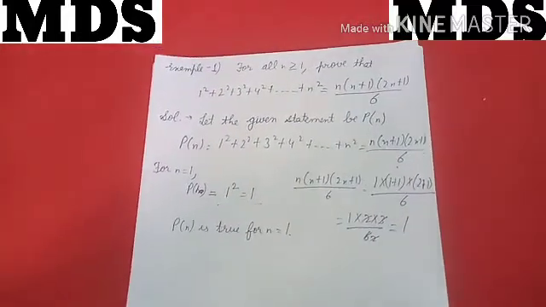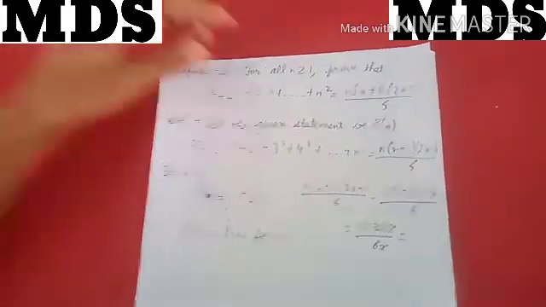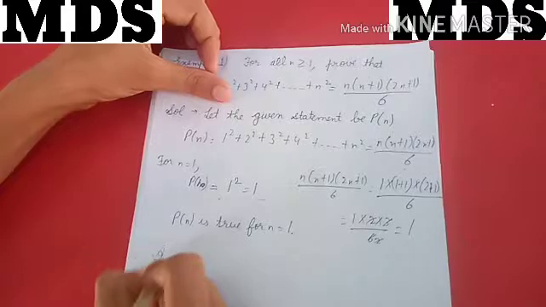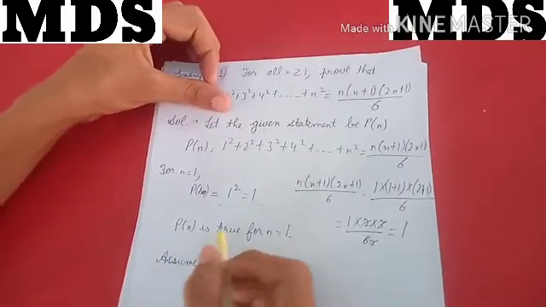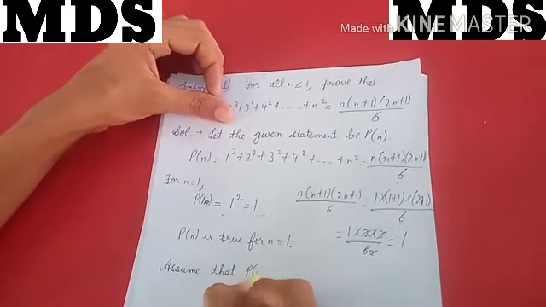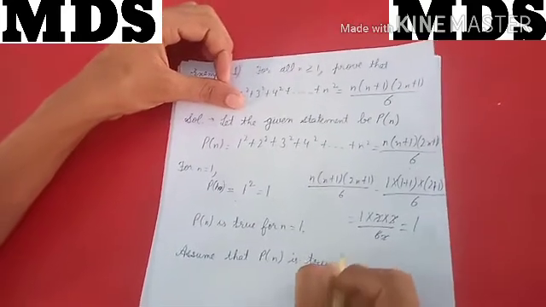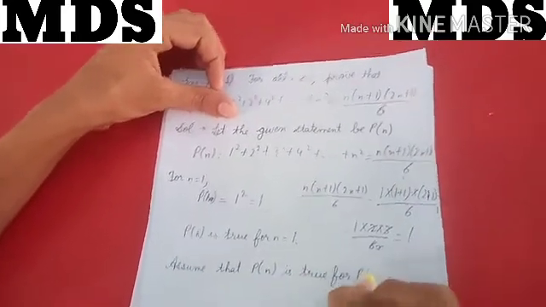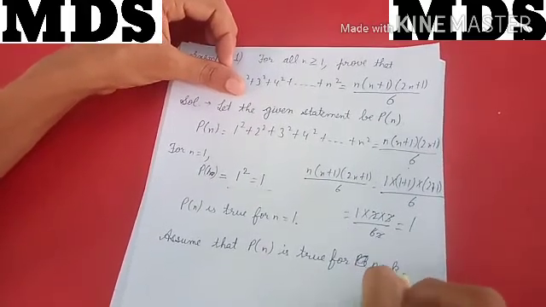Now, second, we will assume that P(n) is true for n equal to k.